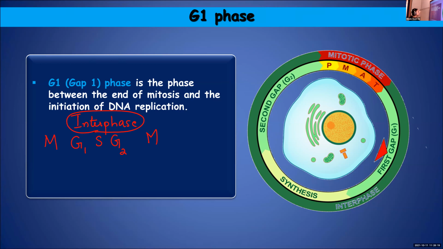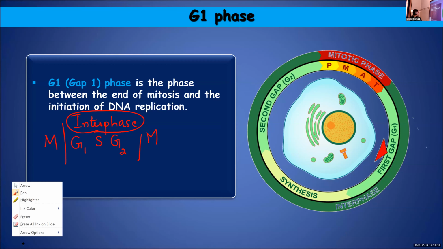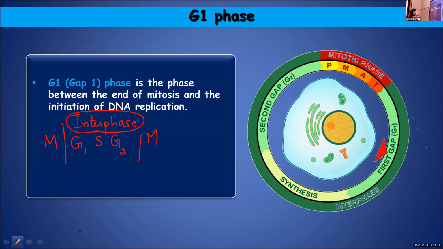So if you see like this, you can make out that it is the gap or the phase between the end of mitosis and the initiation of DNA replication. So G1 phase is the phase between the end of mitosis and the beginning of DNA replication.